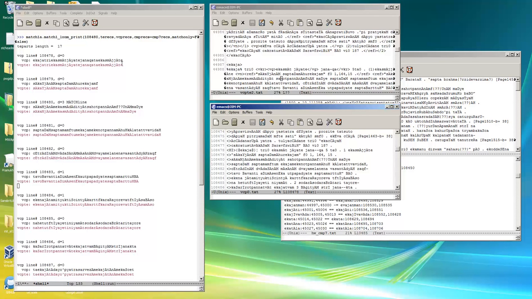But I've taken out all the markup, and I've also taken out some other things: spaces, dashes, numbers, and so forth. I've squashed this line into this.